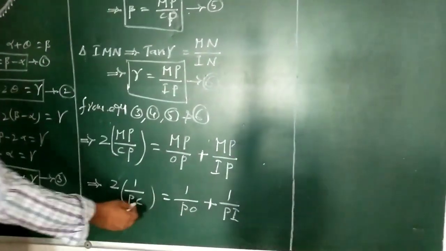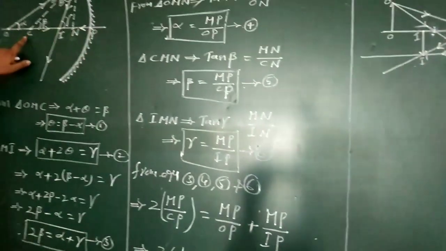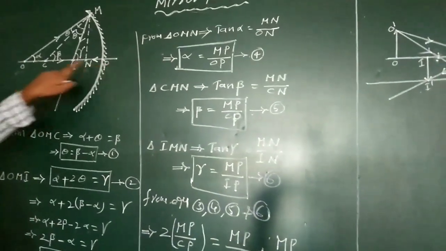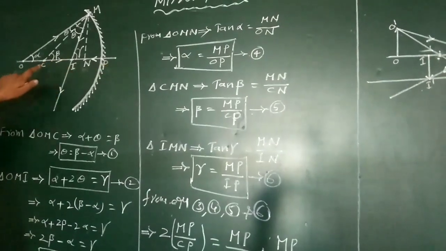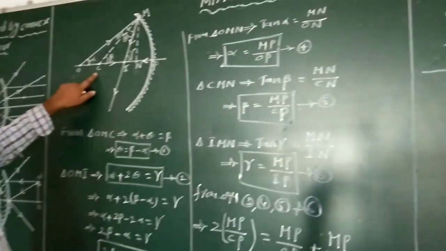PC means the distance from pole to center of curvature, which is nothing but the radius of curvature.